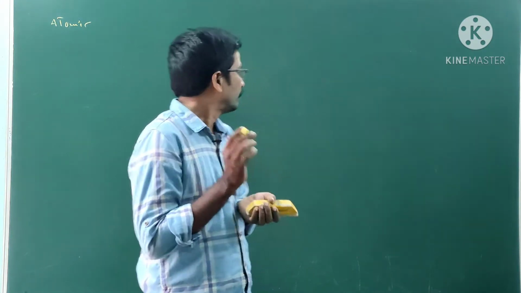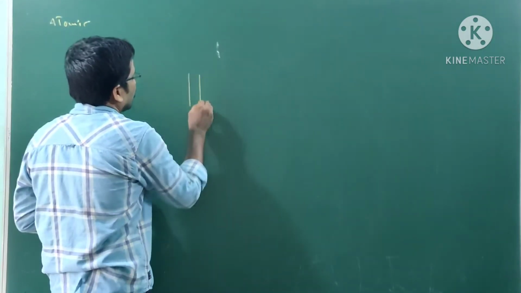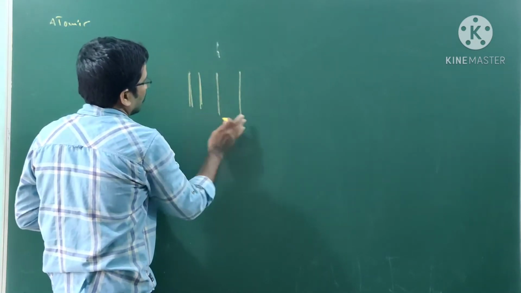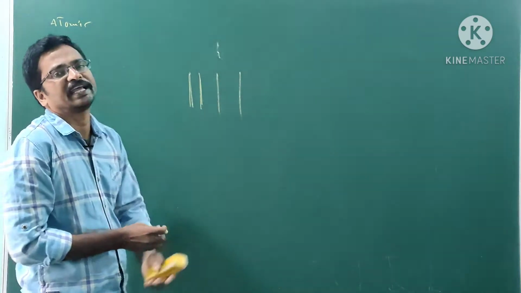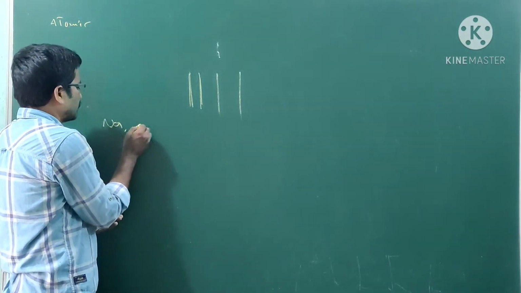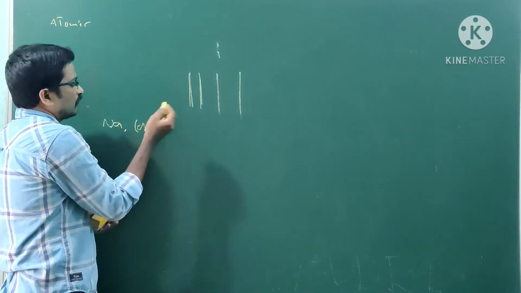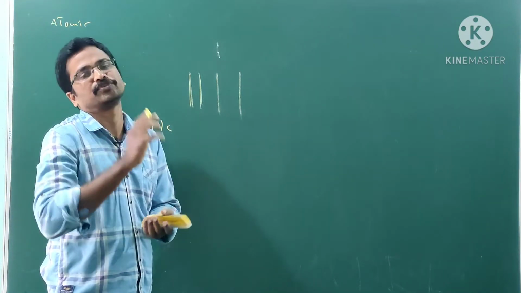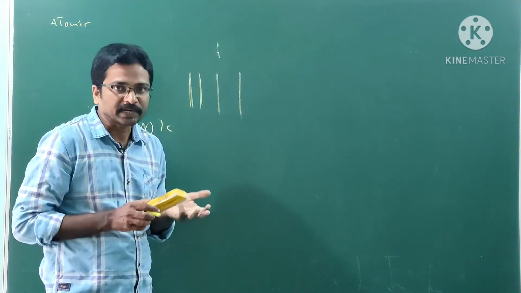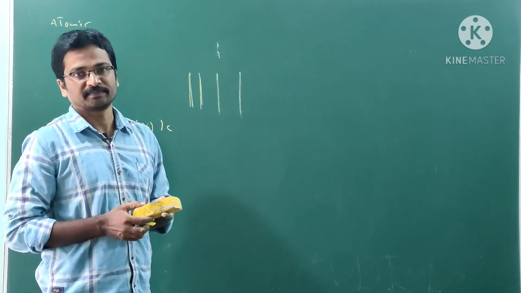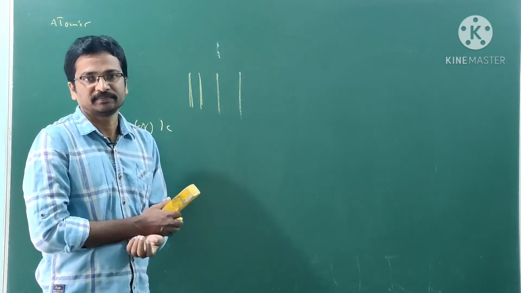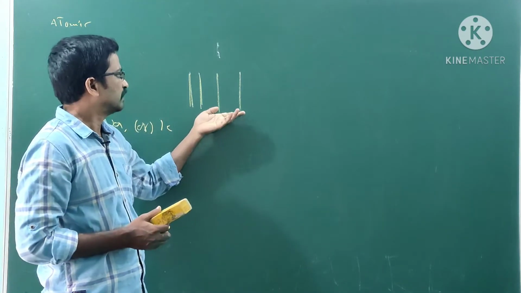Why can we get a series of lines? There are so many lines in absorption spectra or emission spectra. How can we get different lines for a particular atom? If you take a sodium atom or a potassium atom, whatever the atom sample may be, they give different lines in absorption spectra as well as in emission spectra. Why do they give different lines in line spectra?